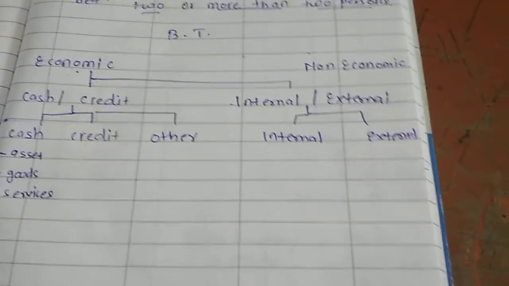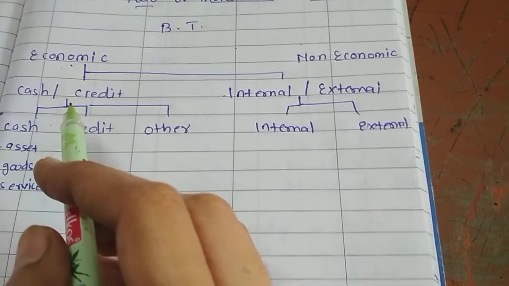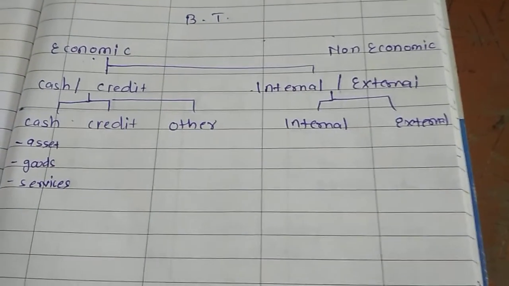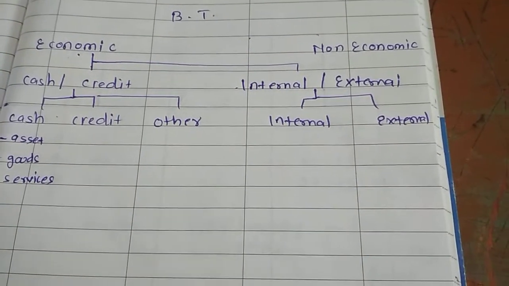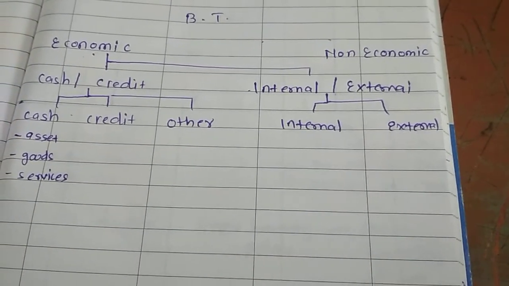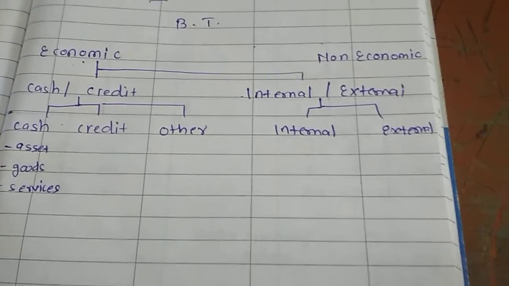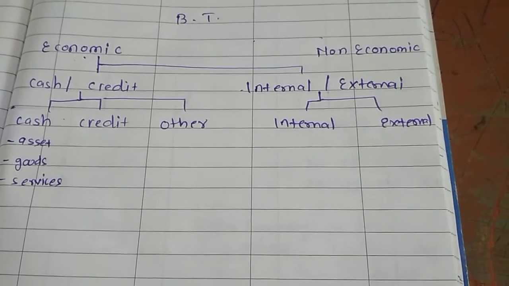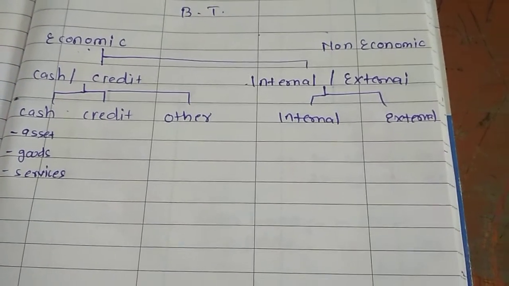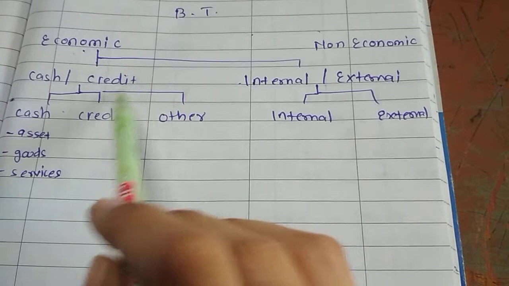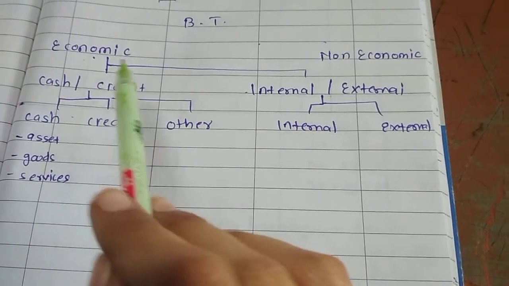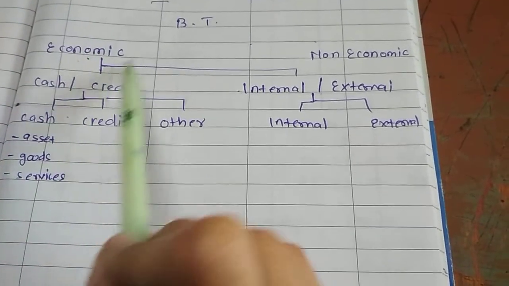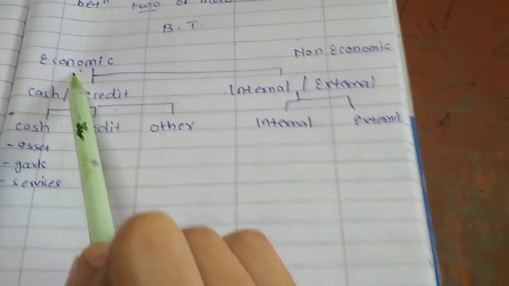And the other condition is creation of relationship of debtor creditor for asset, goods or services. अब इन तीनों ही केसेस में जब आप एसेट में डील कर रहे हो, गुड्स में डील कर रहे हो या फिर सर्विस प्रोवाइड कर रहे हो, अगर आप अभी एट अ टाइम पे नहीं कर रहे हो और यू आर प्रोमिसिंग टू पे इन फ्यूचर, means it is payable to the person in future or receivable in future, then in that case the relationship of debtor creditor comes into existence. So in that case it will be called as credit transaction. So in both the cases it will be called as economic transaction.